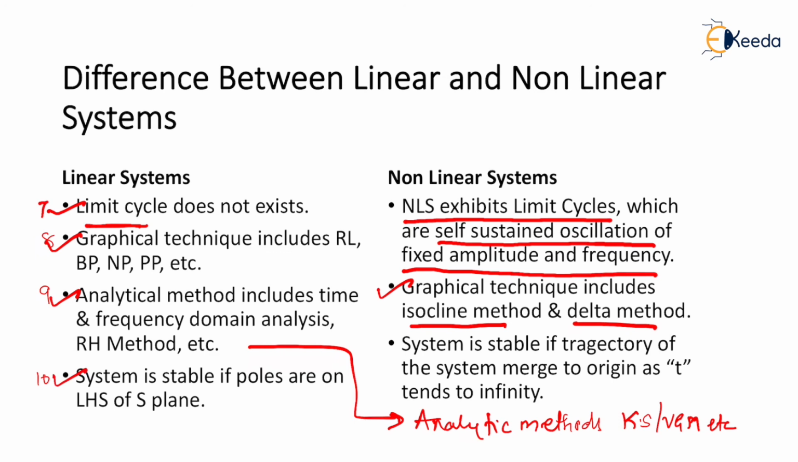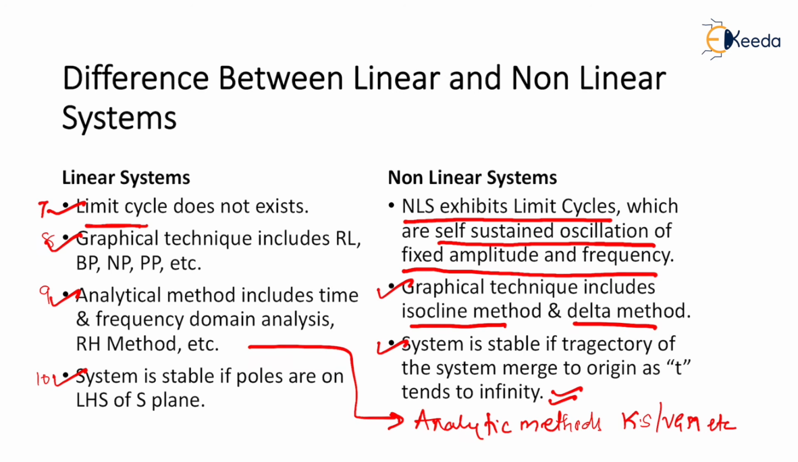Last point, a system is stable if poles are on the LHS of the S-plane, and in the case of a nonlinear system, the system is stable if the trajectory of the system merges towards the origin as time t tends to infinity. Now this we are going to show with the help of a problem in the subsequent cases.